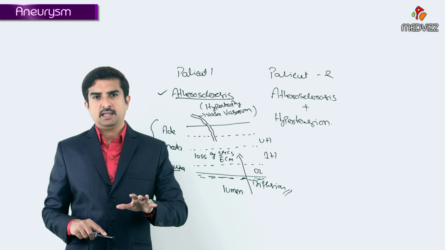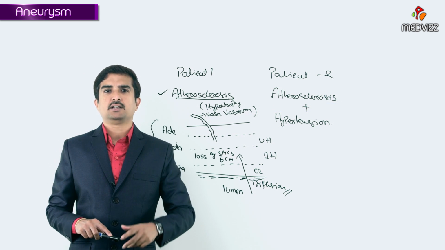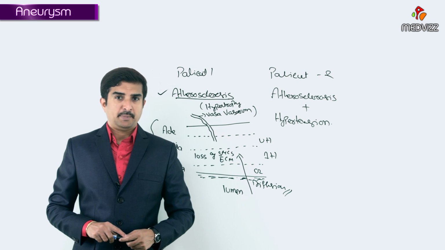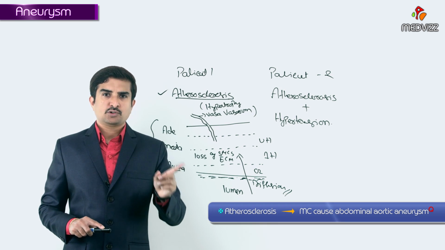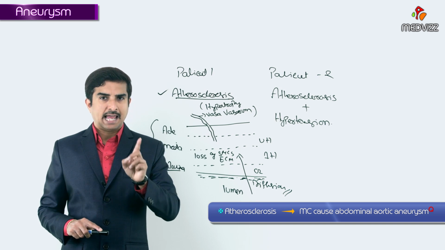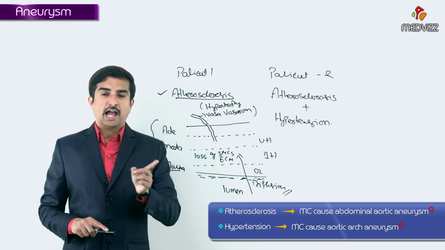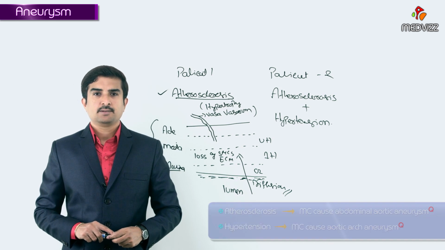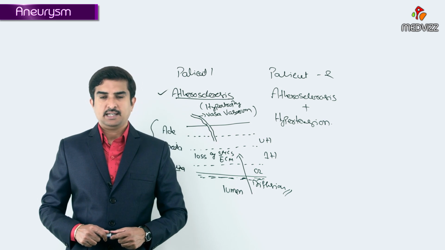But more commonly, atherosclerosis as well as hypertension are the two dominant causes of development of aneurysms. But remember, again and again I am repeating this point, atherosclerosis more commonly causes abdominal aortic aneurysms, but hypertension causes aortic arch aneurysms, right? So by this we completed the introduction of the aneurysms.